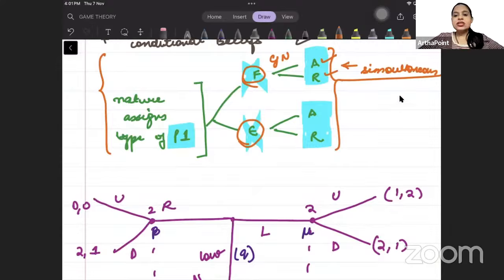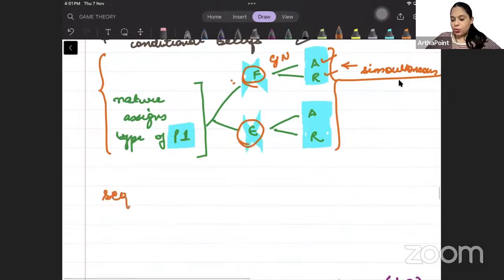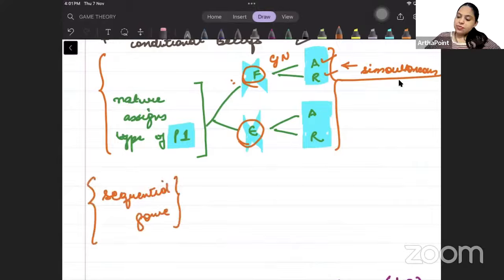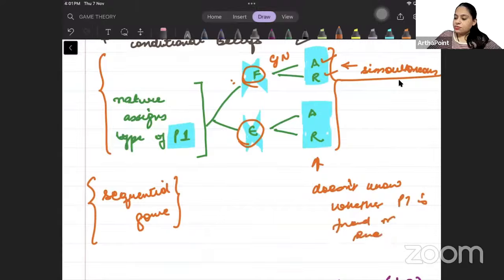Now what happens in a sequential game? What happens in a sequential game is that player 2 still does not know whether player 1 is friend or enemy. But player 2 knows the action of player 1. Okay, so now what we are saying is that it's a sequential game, and in this sequential game, player 2 still doesn't know whether player 1 is friend or enemy. He still doesn't know that.